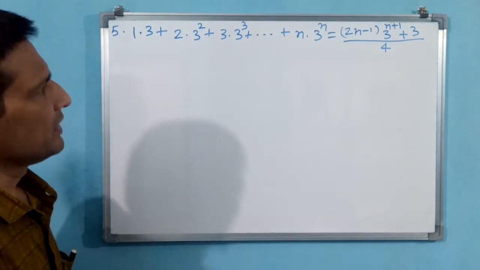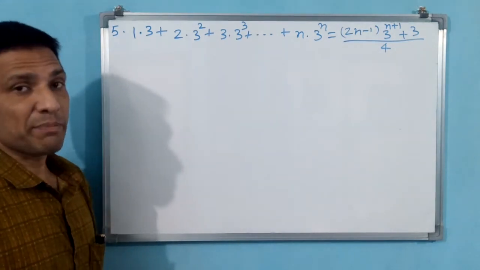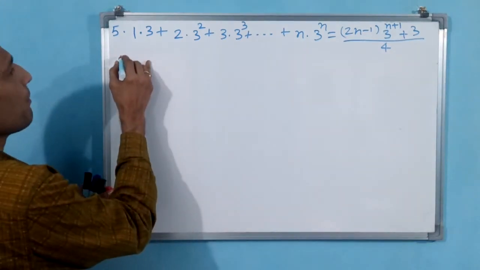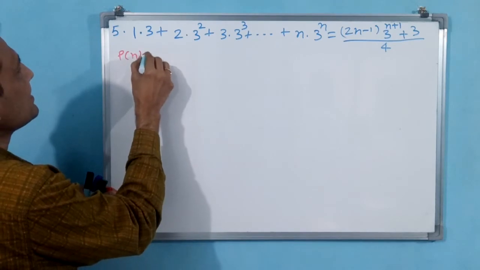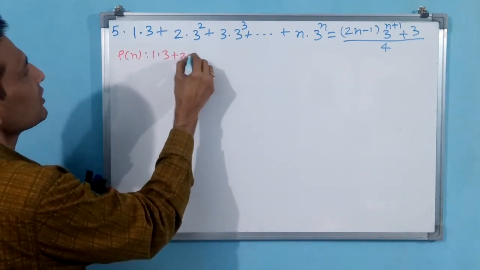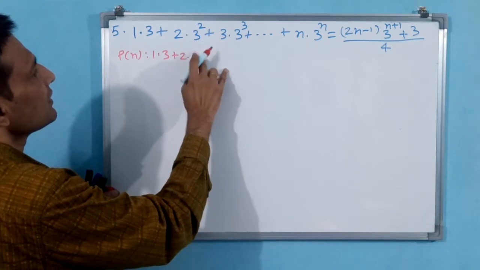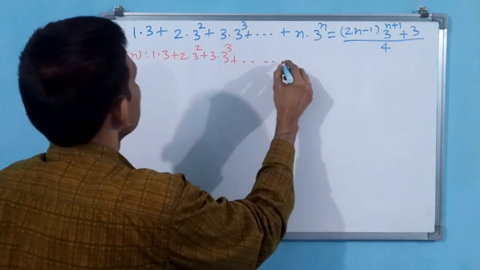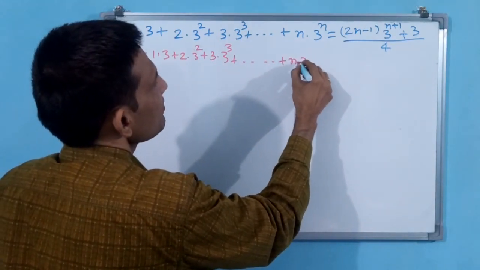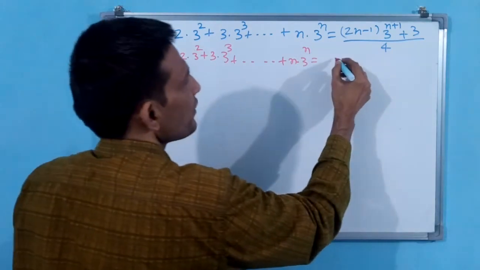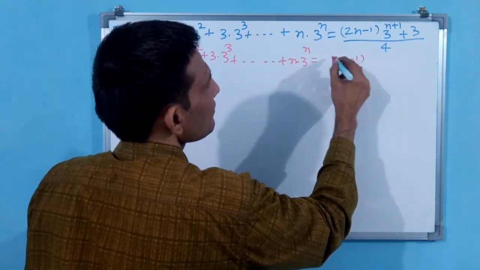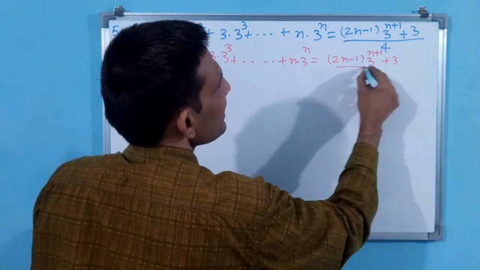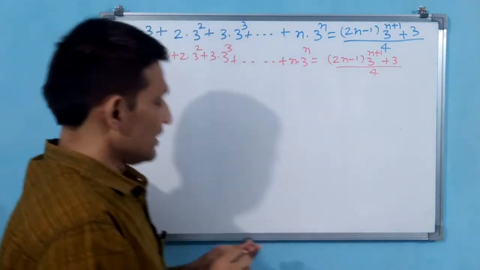Okay, let us take first step. Now first step is Pn. Let us write Pn. Pn colon 1 into 3 plus 2 into 3 square plus 3 into 3 cube plus dash dash dash plus n into 3 power n is equal to, same you repeat, 2n minus 1 into 3 power n plus 1 plus 3 divided by 4. Okay, this you have to repeat.